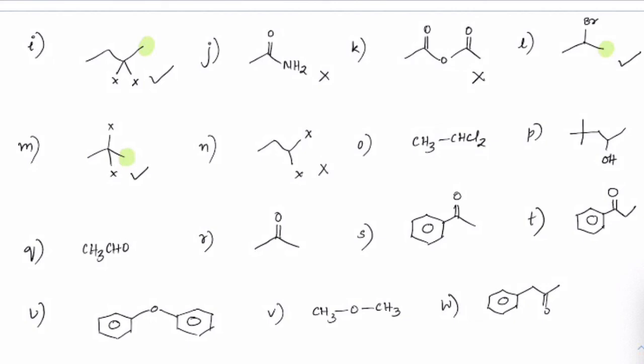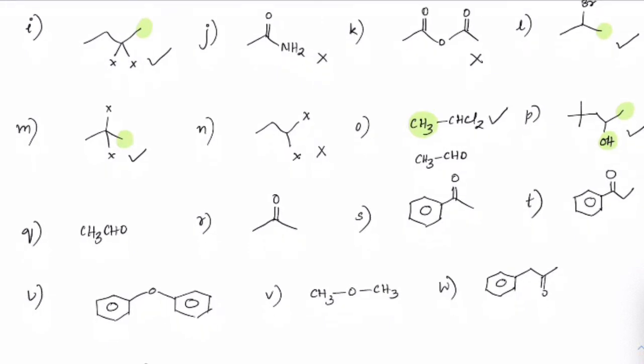But here, if you check out the next one, this is ending up with CH3CHO, right? Because those two chlorines will be replaced by two OH groups here, and it will end up with this methyl group, so hence this would also give a positive iodoform test. This is a secondary alcohol. Secondary alcohol does have one methyl at the terminal end, and that is sufficient. Even though there is crowding, this reaction will take place and iodoform is seen.